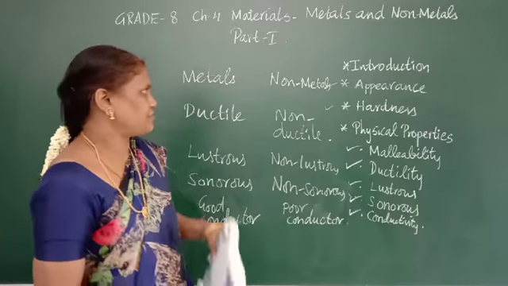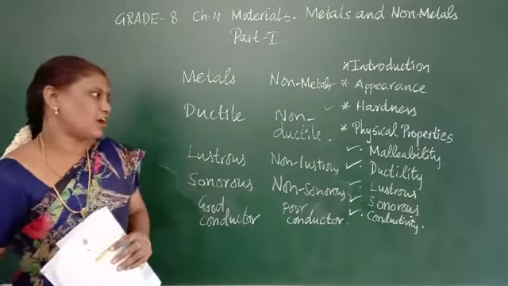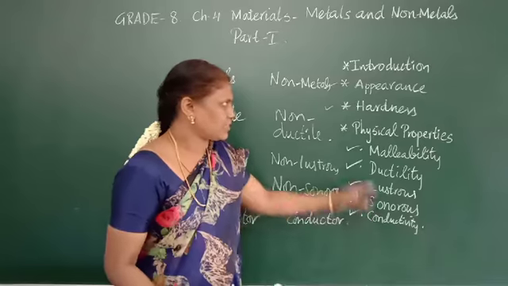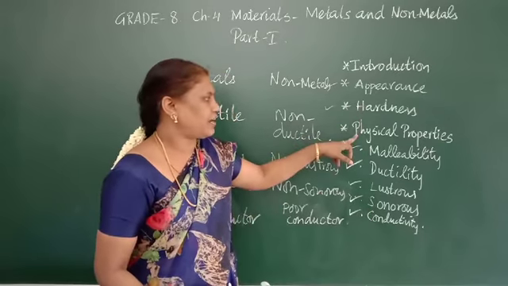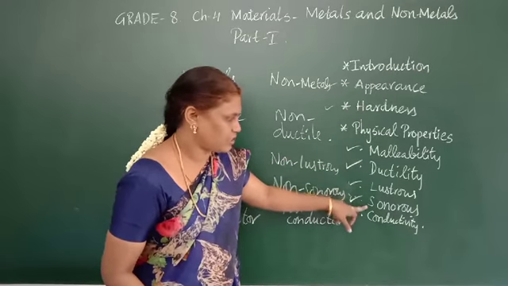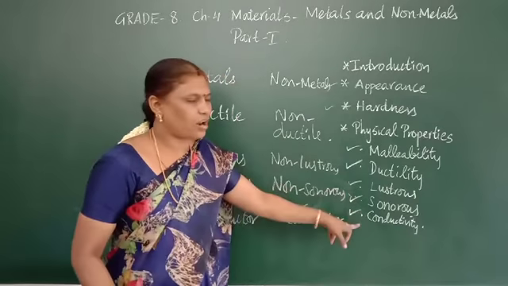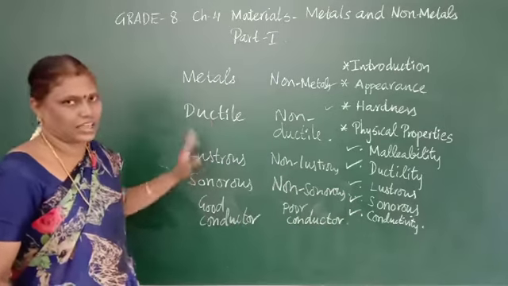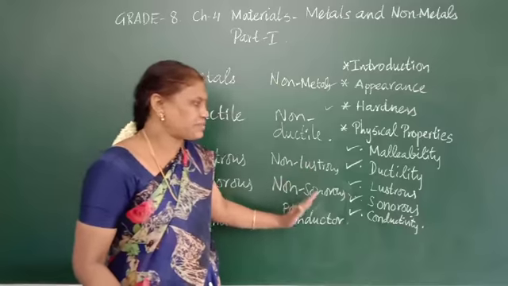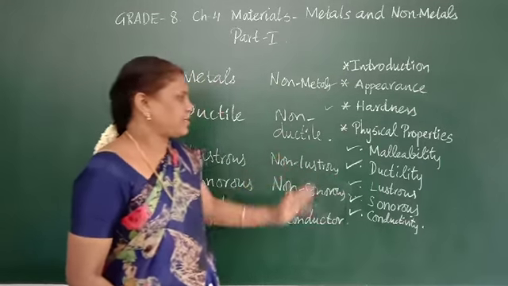So today we have seen the physical properties of metals and non-metals. Among these we have discussed appearance, hardness, malleability, ductility, lustre, sonorousness and conductivity. These are all seen in metals. Exceptions are there. These are all absent in non-metals except a few.